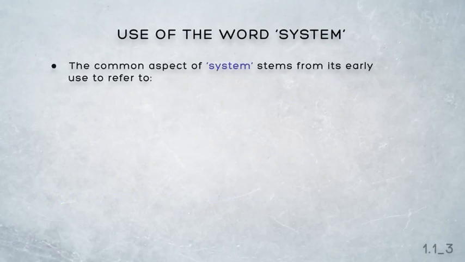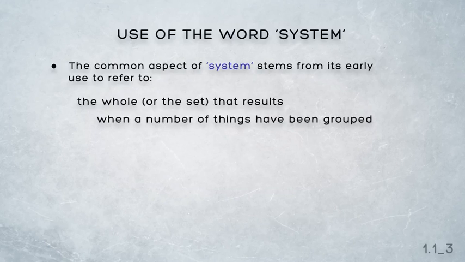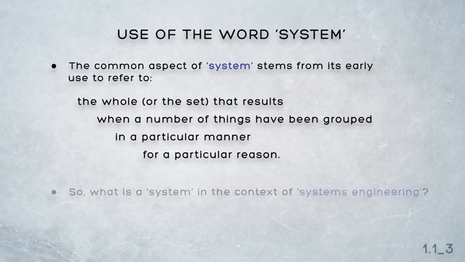Now, in all these contexts, the common aspect of the use of the word system comes from its early meaning and its Greek root. A system refers to the whole, or the set, that results when a number of things have been grouped together, in a particular manner and for a particular reason. What the set is, how it's grouped, and for what reason, is context dependent, however. So before we continue, we should briefly consider what we mean by a system in the particular context of systems engineering.